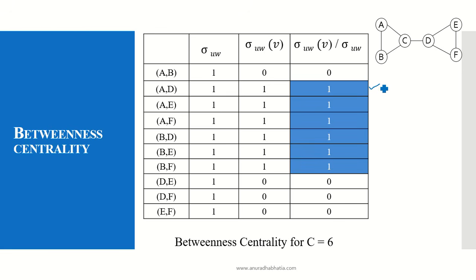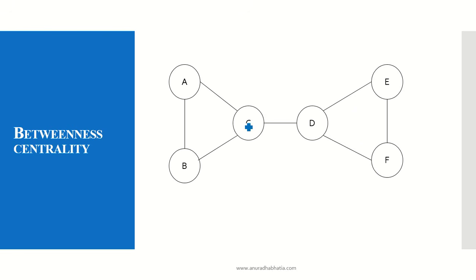All those which had the value 1, that is where C is coming into picture, you will see 1, 2, 3, 4, 5, 6. We have to add them all together. It is a summation for the vertex C. So betweenness centrality for C is 6. As C and D are lying on the same level of my graph, when you calculate, you will see the betweenness centrality for D also comes out to be 6. So we can list it over here that betweenness centrality for C is 6. Betweenness centrality for D is also 6.